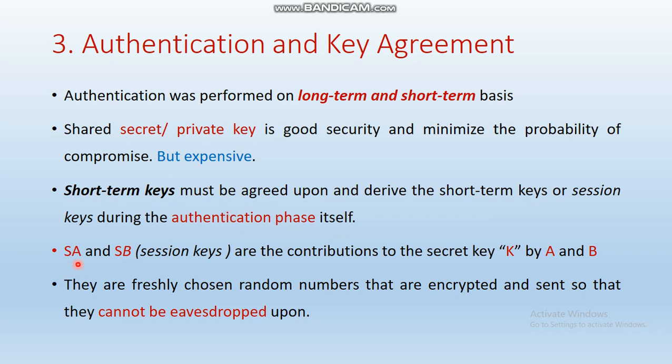SA means the session key chosen by party A, and SB is the session key chosen by party B. These are the session keys that are going to contribute to the secret key K by parties A and B. They are freshly chosen random numbers that are encrypted and sent to the other party so that they cannot be eavesdropped upon. So this is about the session key. Let us see how the authentication happens in the next slide.